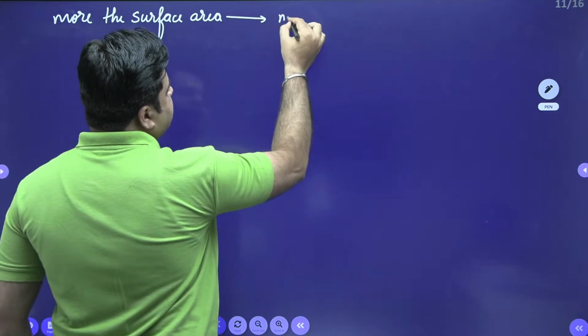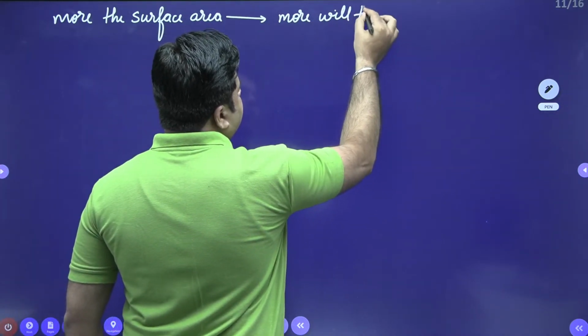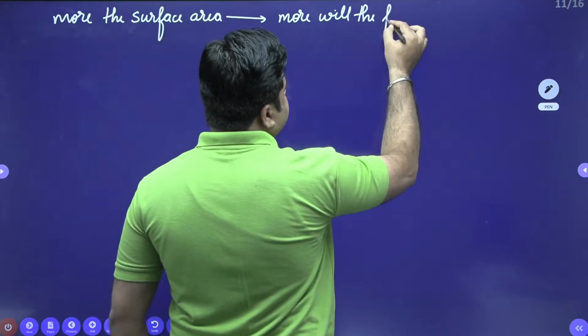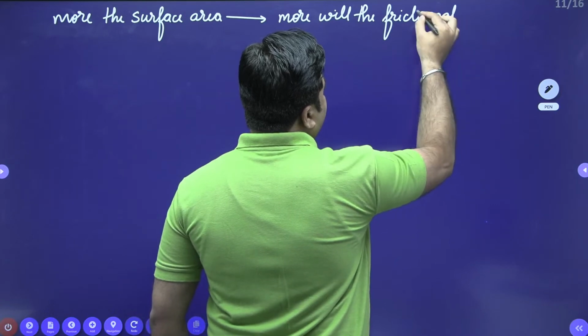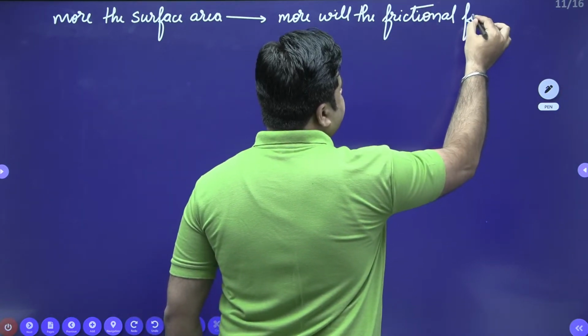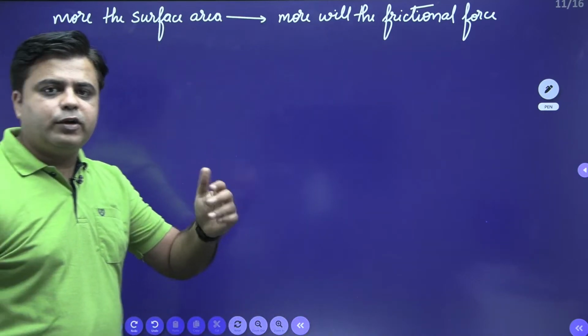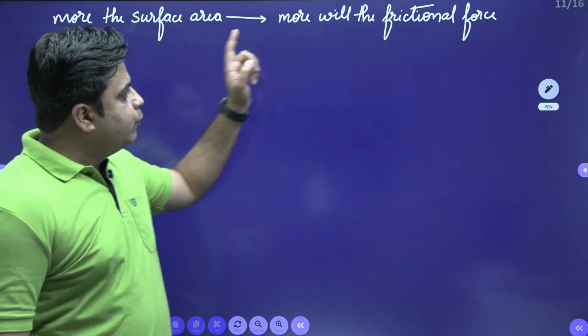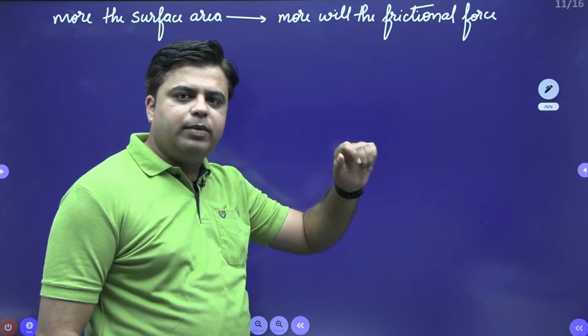And if more frictional force is acting, obviously permeability of the soil medium will be less.